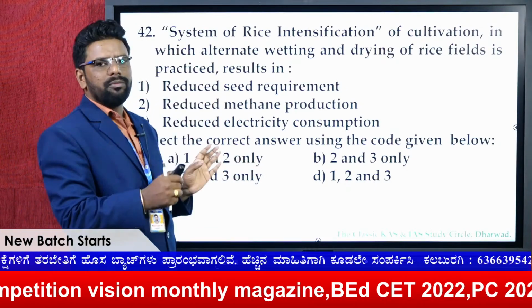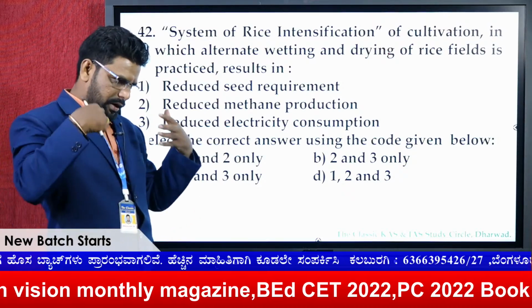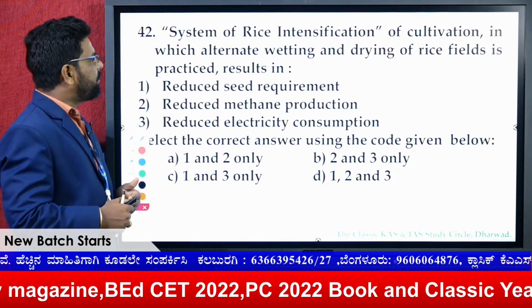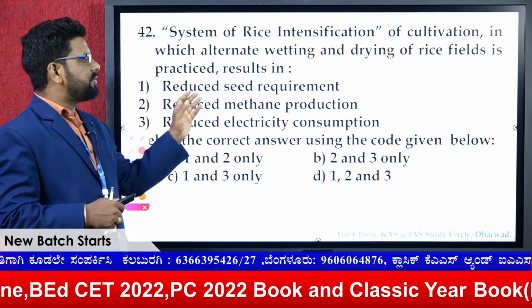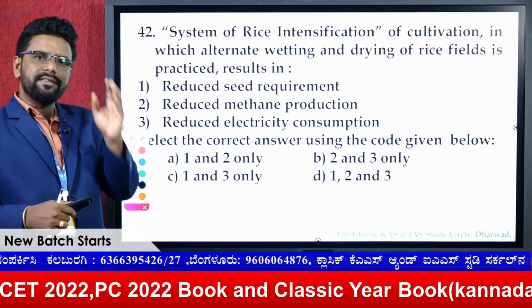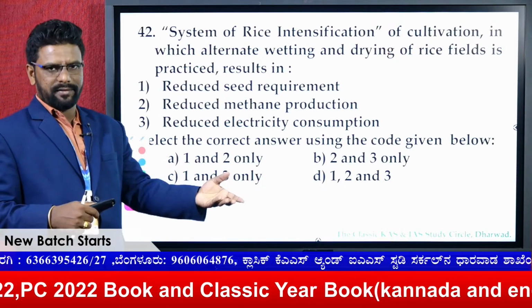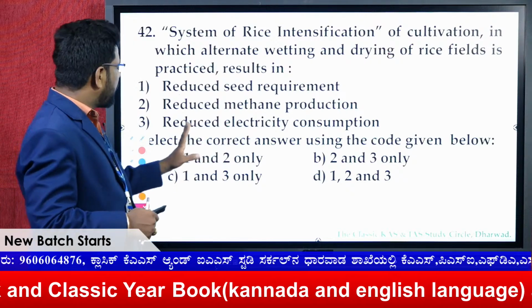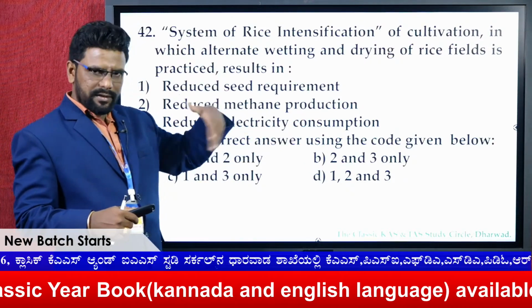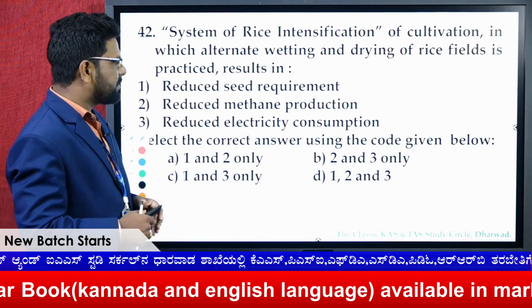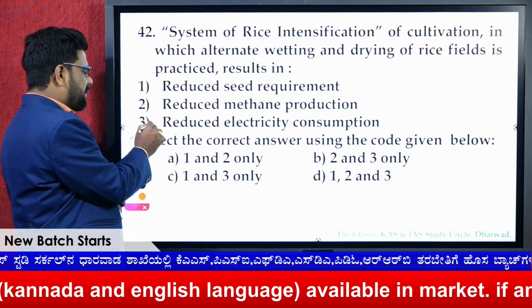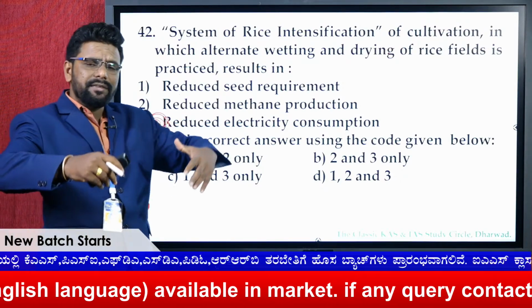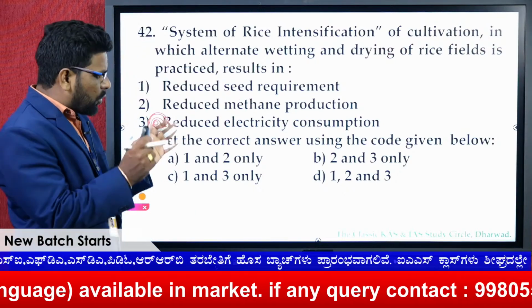So it actually works on that basis, and it may involve different newer technologies. Here, the reduced seed requirement, definitely yes, because as I told you, you can produce more with less. That means fewer seeds, more output. Methane production is reduced because it is eco-friendly. Reduced electricity, somewhat, I have doubt, but still when application-based questions come, you have to go with all of the above.